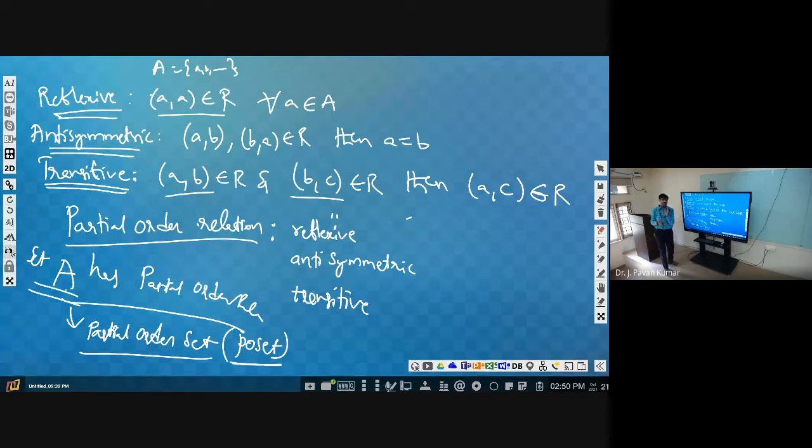Got my point? What is meant by poset? It has to satisfy reflexive, antisymmetric, transitive properties. Then we can say it has a partial order relation. The set along with its partial order relation, we call a partial order set. In short, it is poset.